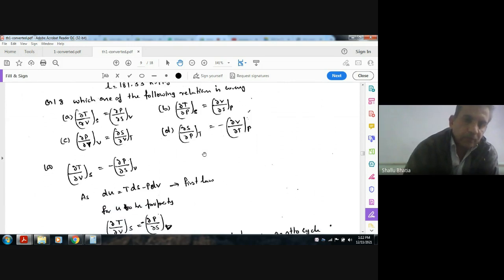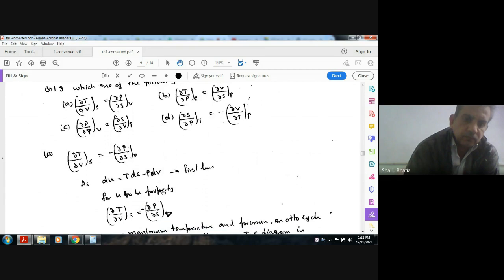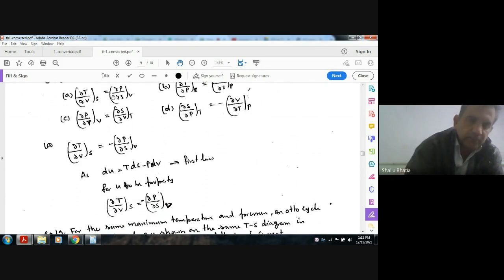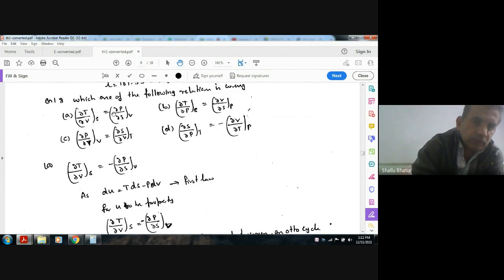How? From the first law we have dU is equal to TdS minus PdV. So for U, which is a property of the system, curly T by curly V at S constant should be minus curly P by curly S. So the answer is A, because this is wrong. It should be minus.